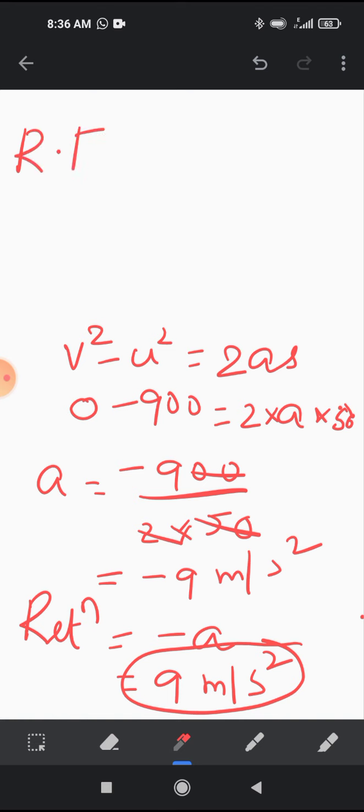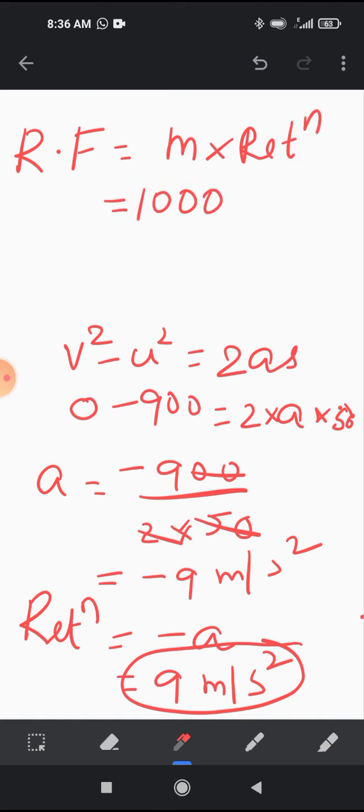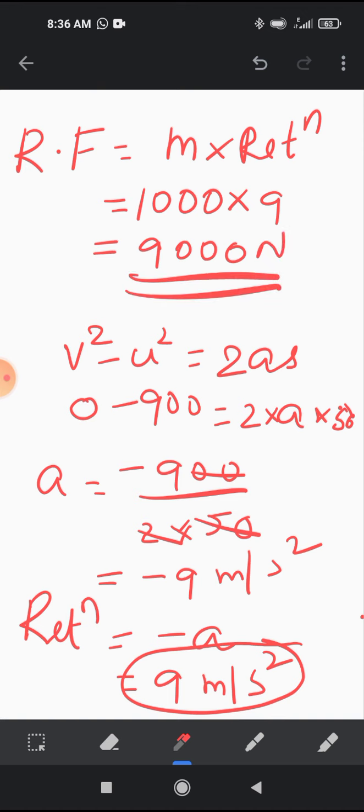Retarding force is equal to mass into retardation. Mass is 1000 kilogram, retardation is 9. So the retarding force is 9000 Newton. This is the answer for the first part. 9000 Newton is the retarding force exerted by the brakes.